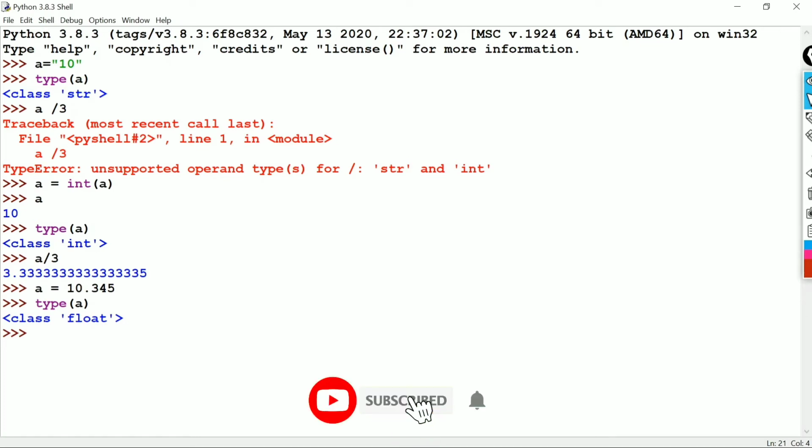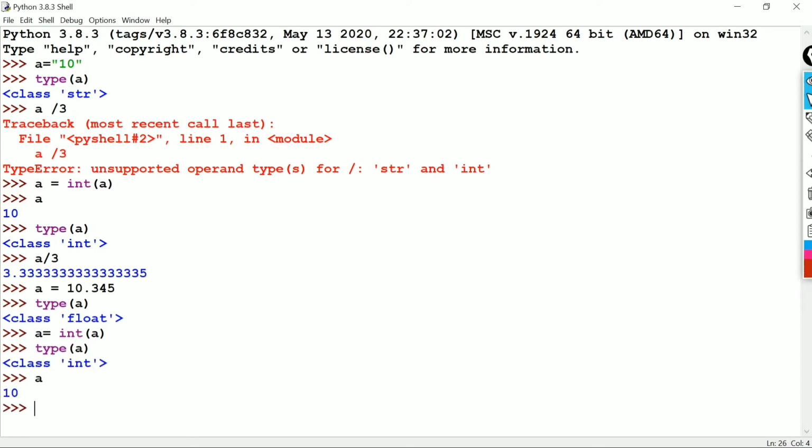And if we want an integer, then we convert with int of A. First we will store A equal to int A, and now we'll check the type. It's converted to int, but it discarded the values after the point.